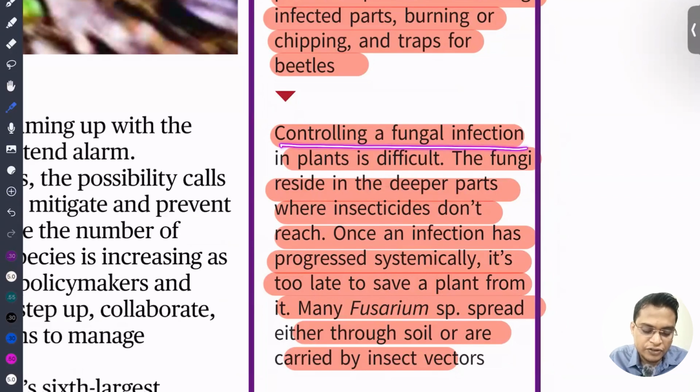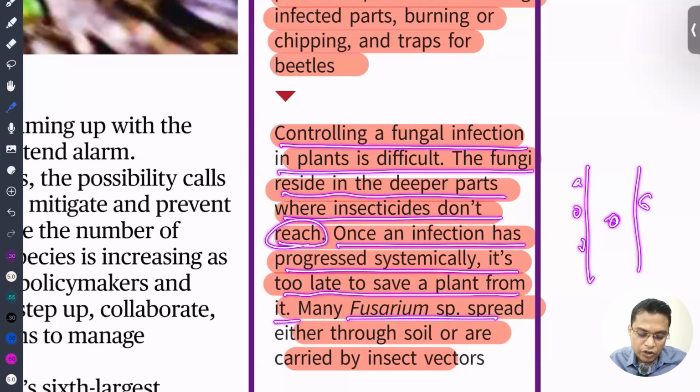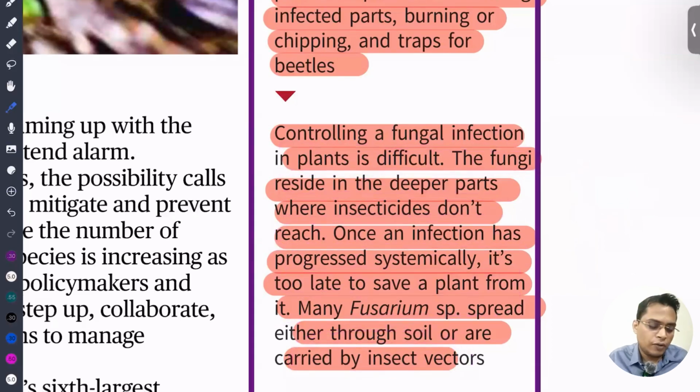Controlling fungal infection in a plant is difficult. Fungi reside in the deeper part of the tree where insecticide does not reach. So even if you are using insecticide, it is restricted to the surface of the tree, but the fungus lives deep inside. Once the infection has progressed systemically, it is too late to save the plant. Because of that, many people are demanding that we introduce GM crops.